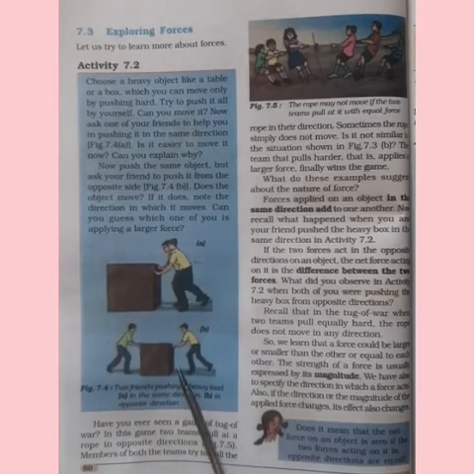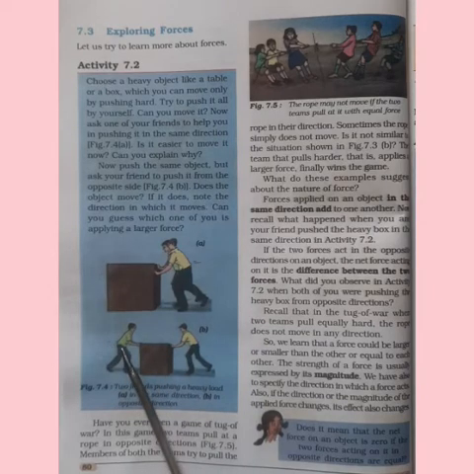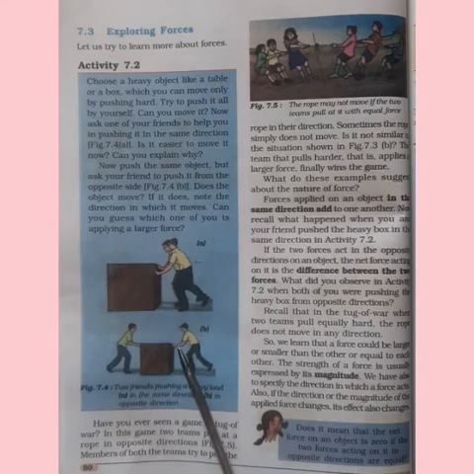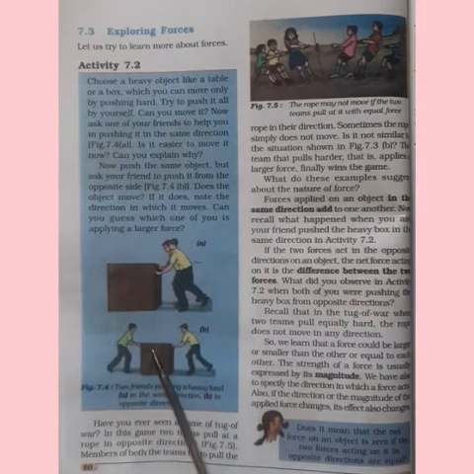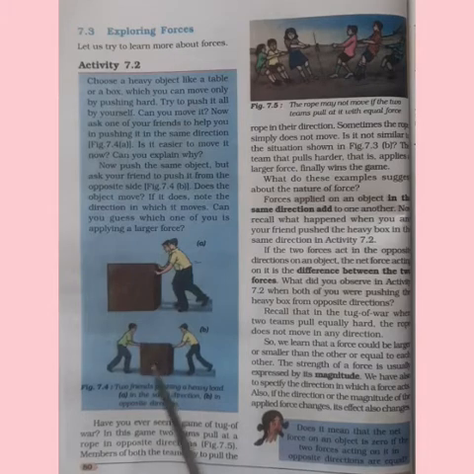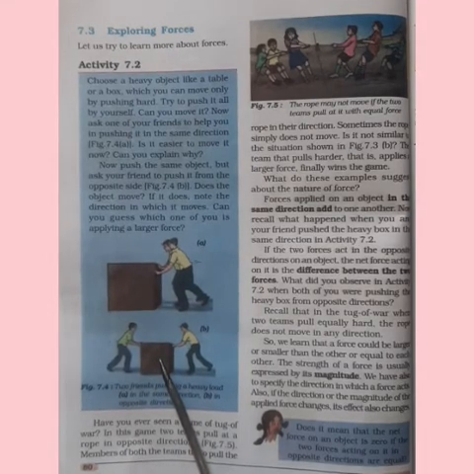So in the second picture here, both of them are standing in the opposite direction. One boy is trying to push from this side. The other boy is trying to push from the opposite side. What may happen to the box? Will the box move? No, it will not move, isn't it?